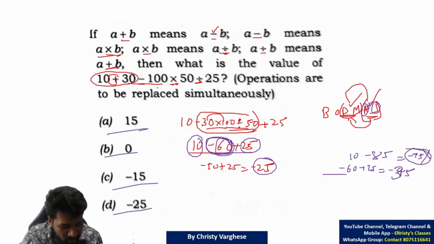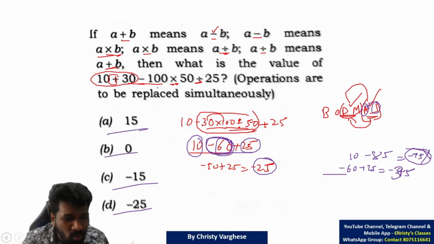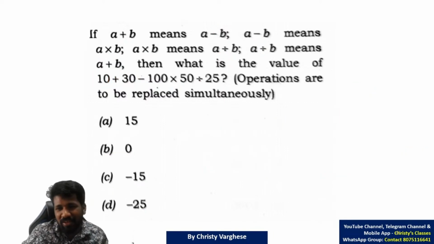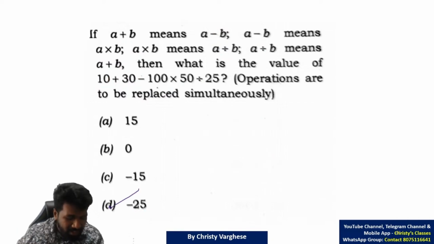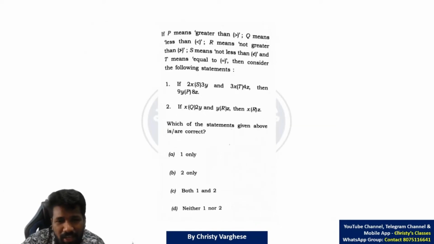Luckily that minus 75 was not there in the options. Otherwise, some people may have chosen minus 75, because in school days we rote learned many of these. The BODMAS rule we rote learned, and many of us didn't completely understand it. We just learned the word BODMAS by heart. But anyway, minus 25 is clear, I guess.